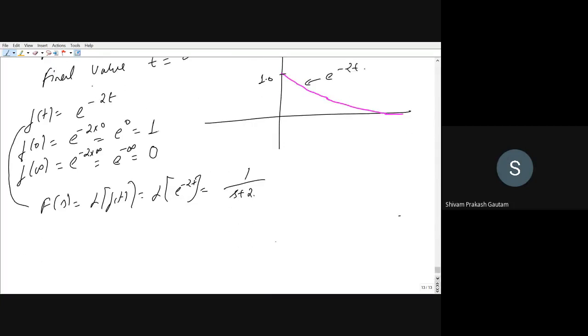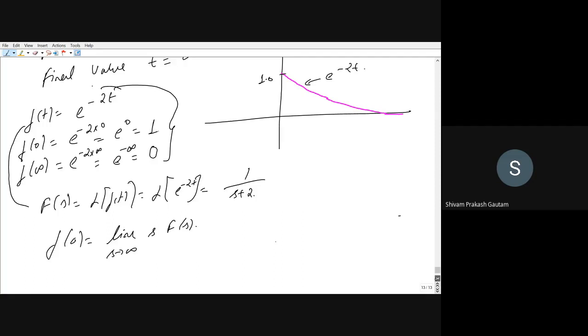Now, if I wanted to find out from this Laplace transform, that is 1 upon s plus 2, what is the initial value of the signal and what is the final value of the signal without going through this whole process, the initial value and final value theorem is a tool to find out the value of the signal at t is equal to 0 and at t is equal to infinite. So just have a look at this. f of 0 we can calculate by putting limit s tends to infinite of s into F(s).